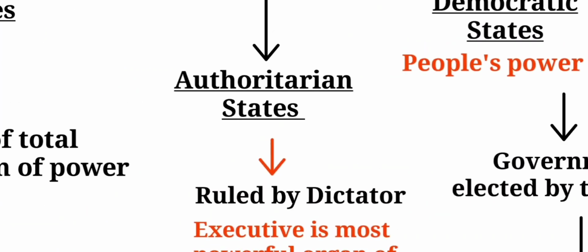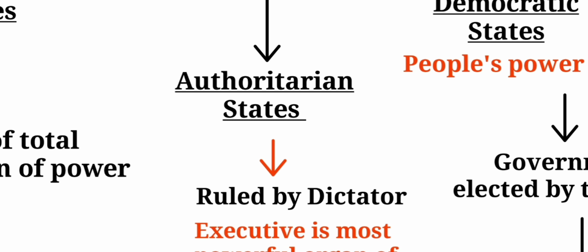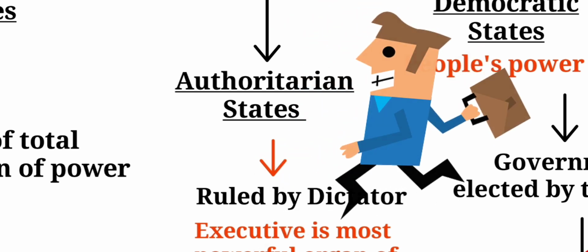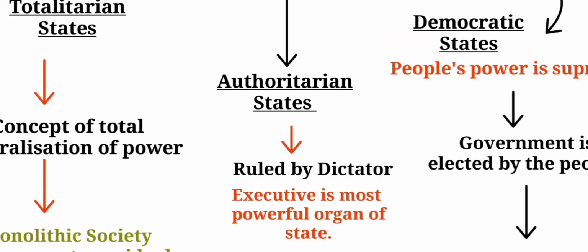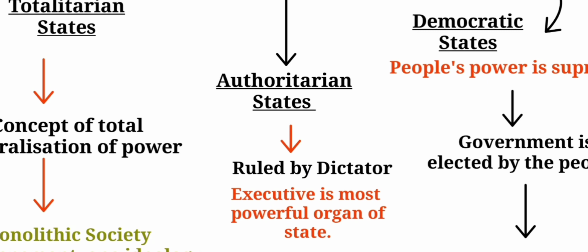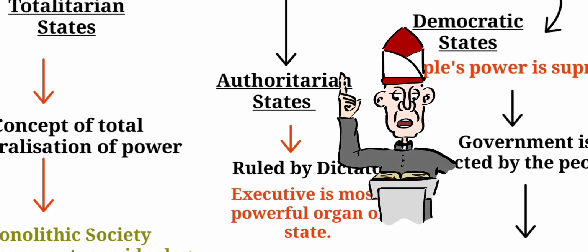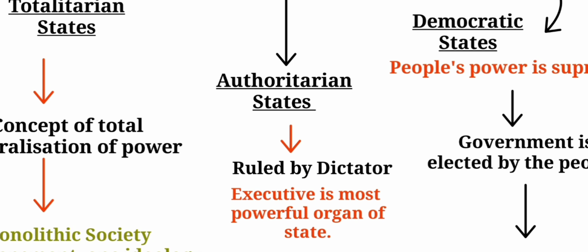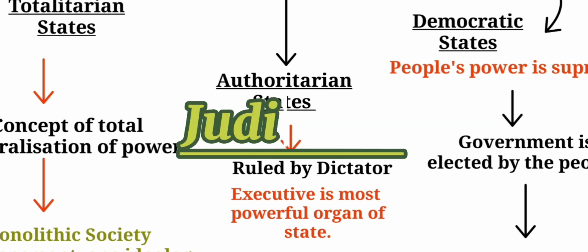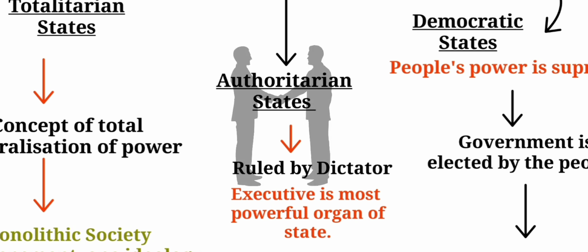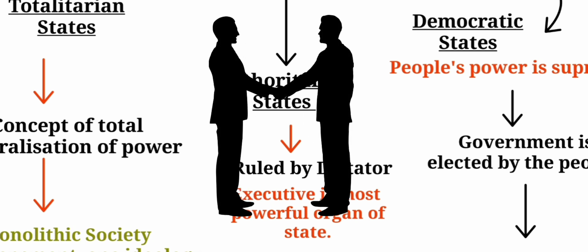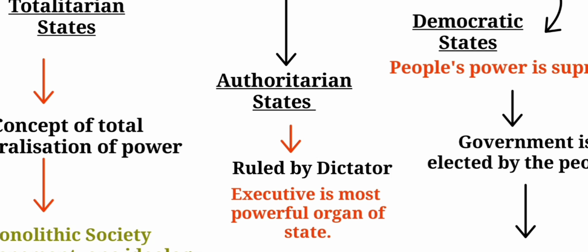Next in the line is authoritarian state. It is quite similar to the totalitarian state. The only difference over here is that कि it provide limited and regulated openness. थोड़ा सा openness है, and over here there is not a rule of ruler. यहाँ पे rule है dictator का. And over here we have 3 parts of government, which is executive, legislature and judiciary. But executive is the most powerful one, and it dominates legislature and judiciary. Whatever the executive over here wants to do, वो करेंगे. वहाँ पे रूलर को बहुत ज़्यादा एम्फेसिस किया जा रहा था, but over here the power is given to the executive. डिक्टेटरशिप यहाँ पे है.